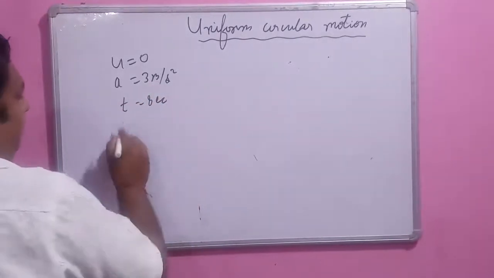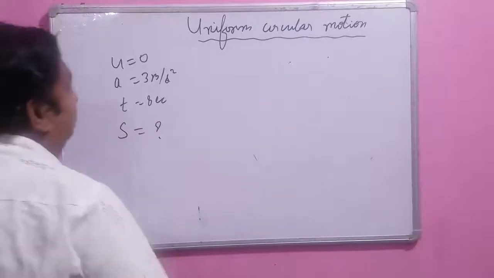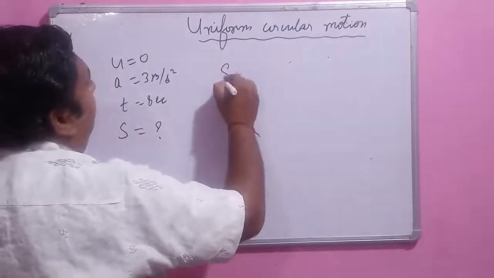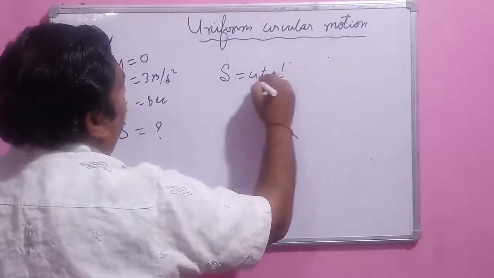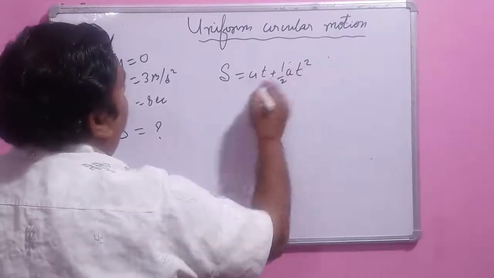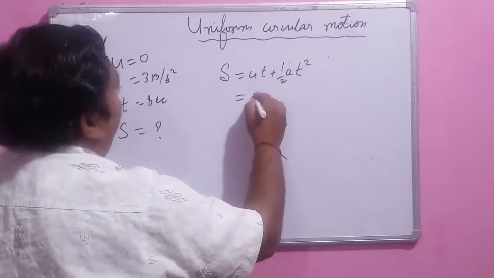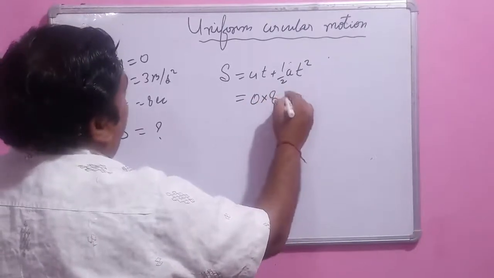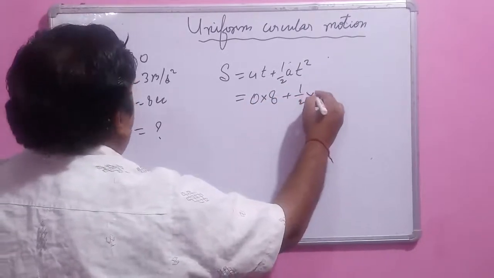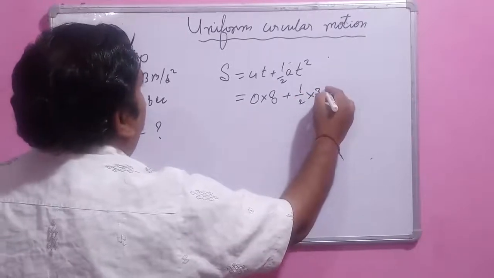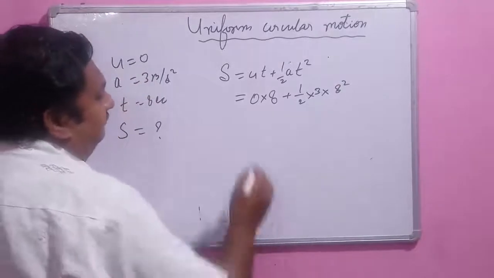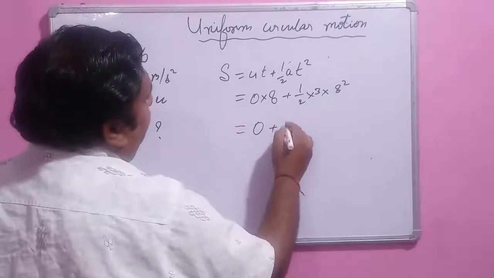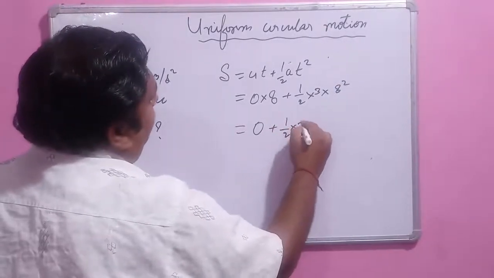Now distance is asked, that is displacement. We can apply the second equation of motion, s equal to ut plus 1 by 2 at square. S equal to 0 times 8 plus 1 by 2 into 3 into t square, which is 8 square.